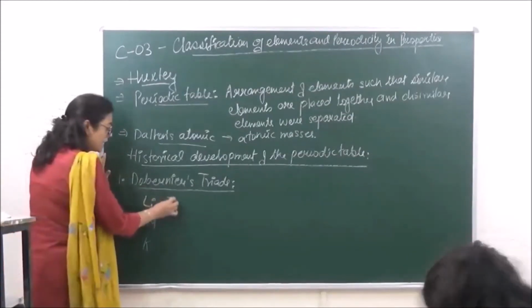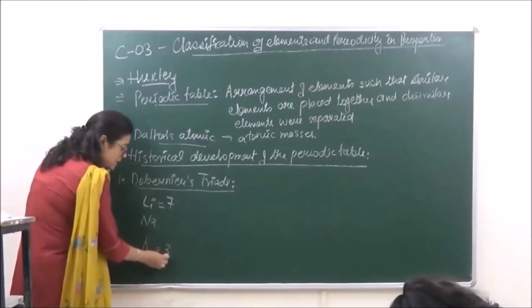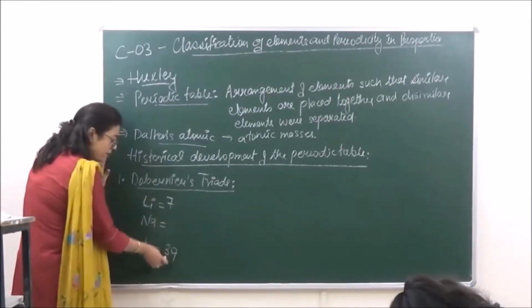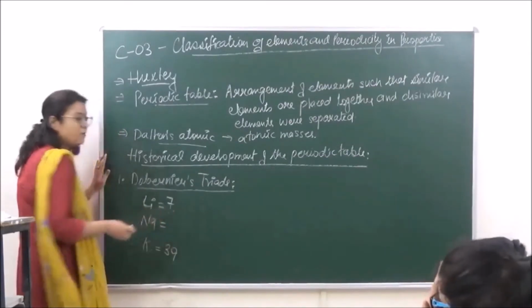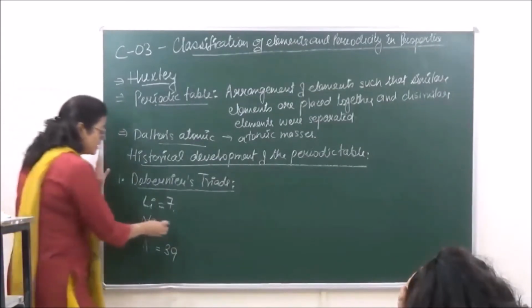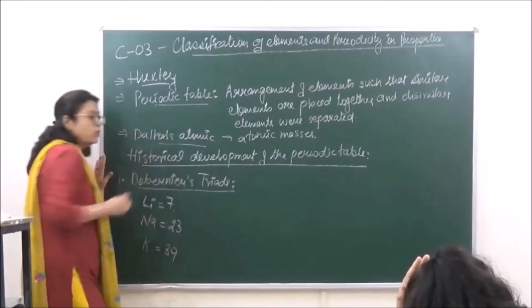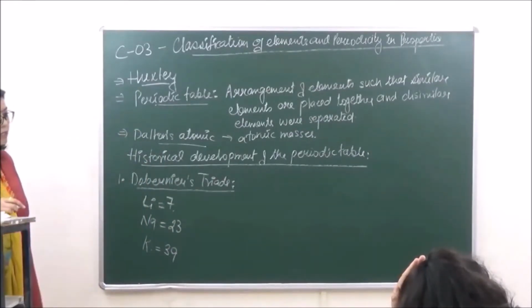The atomic mass of lithium is 7, the atomic mass of potassium is 39. So when we take the arithmetic mean, 39 plus 7, that is 46, and 46 divided by 2 is 23. The atomic mass of sodium was calculated to be 23, which was absolutely accurate.